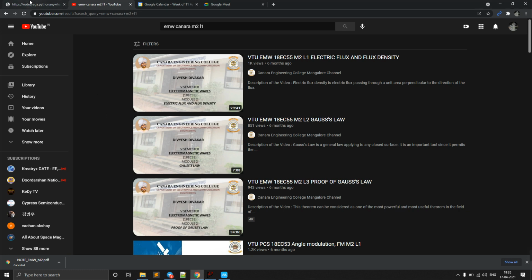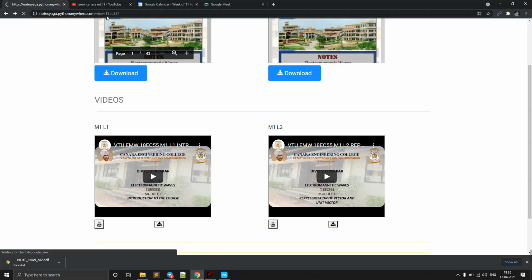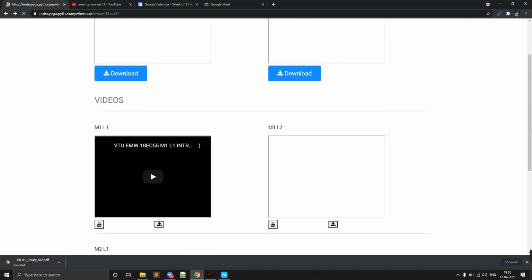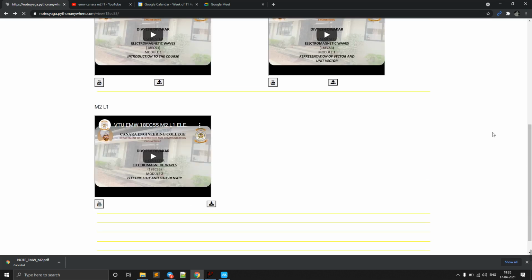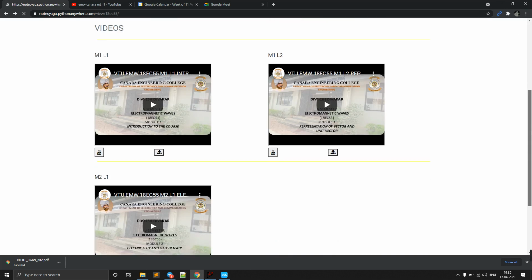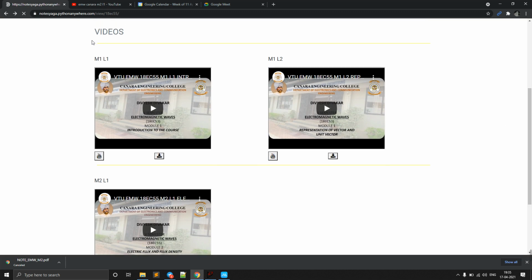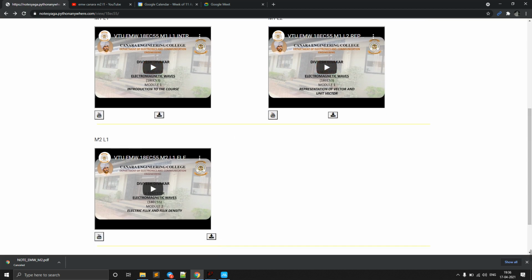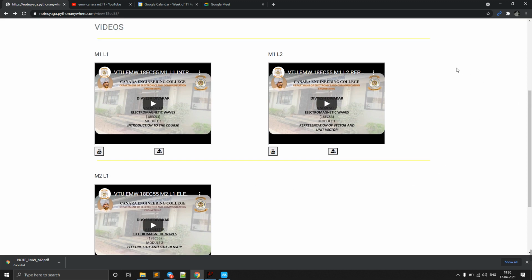Now if we check here, you see this is M2 L1, and here we have all these notes. Here you see a yellow line that distinguishes whether it's module 1 or module 2. After all the module 1 videos, module 2 starts after this yellow line. Now if I upload M1 videos, what will happen? It will directly go to the M1 section itself. It will not come to the M2 section.